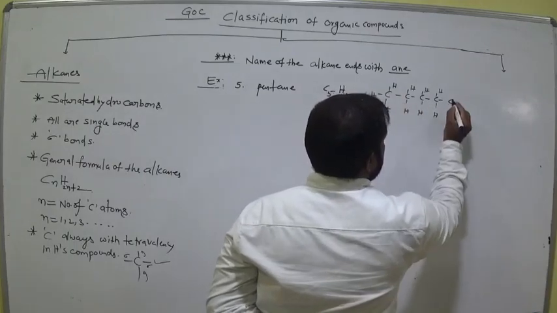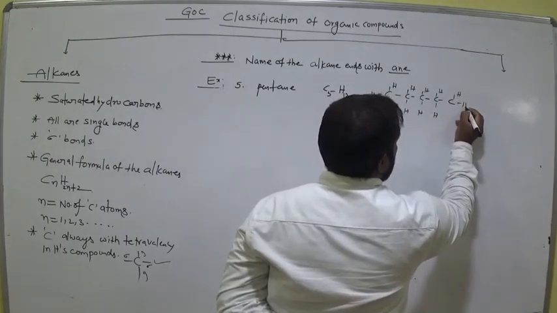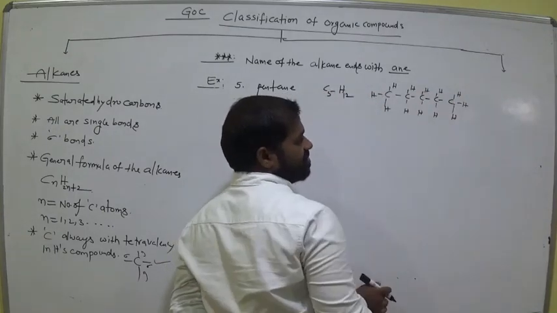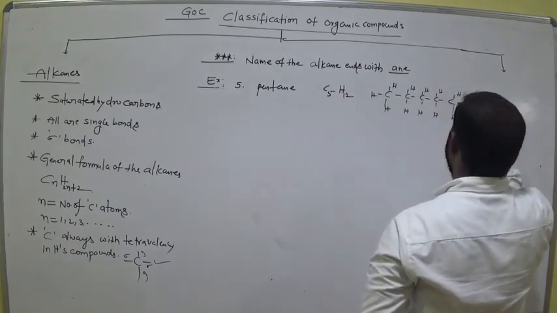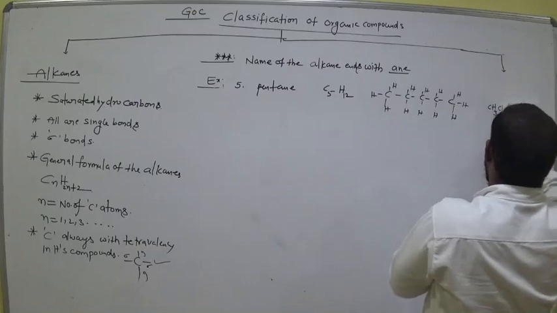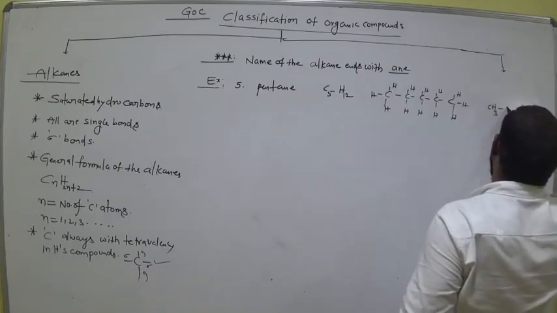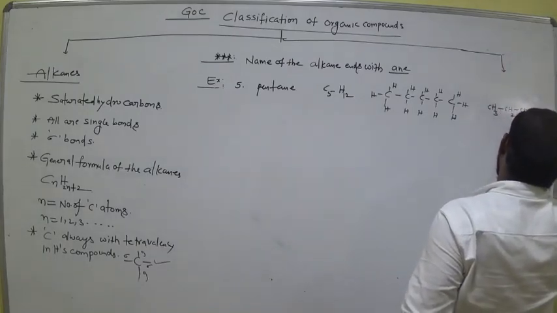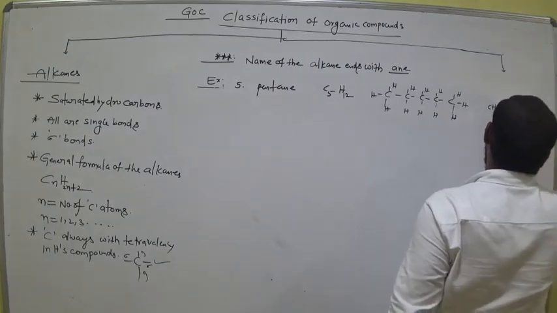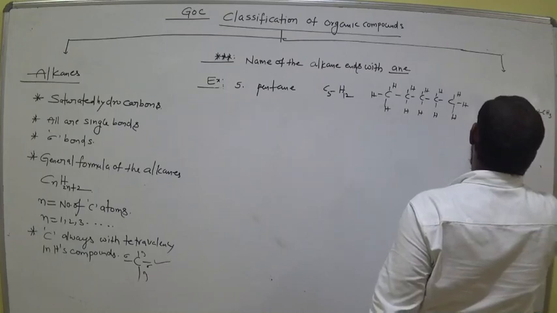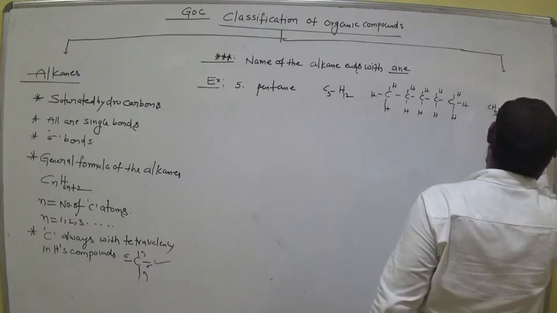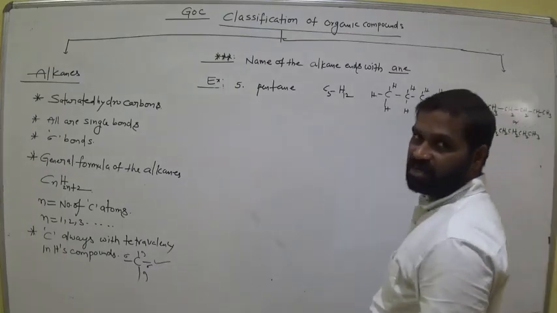Ends are CH3. Clear? End carbons are CH3, middle carbons are CH2s. So we can represent these like CH3 bond CH2 bond CH2 bond CH2 bond CH3, or CH3 CH2 CH2 CH2 CH3. Is it clear, all of you?